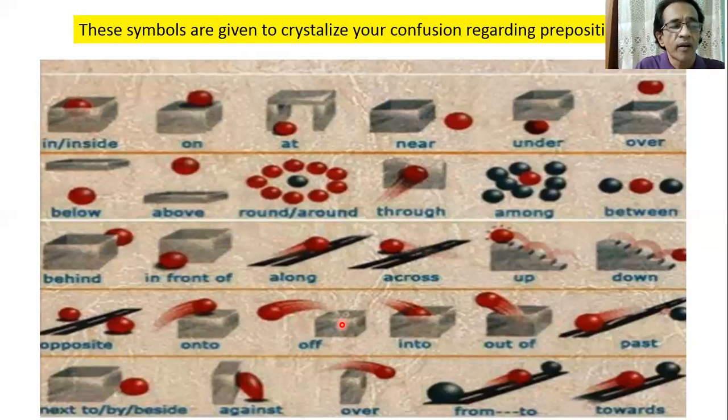And again, off is used to indicate movement away from a position on. Suppose this ball was on the box or on the table. So off means here the position. That means I took it off the table. I took it off the table means I took it from the table. And I took the ball off the box.